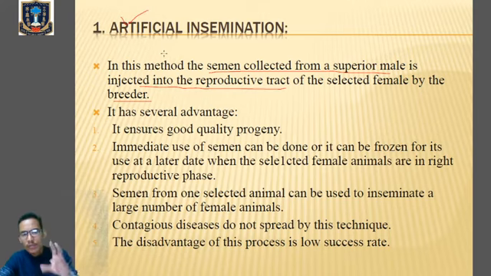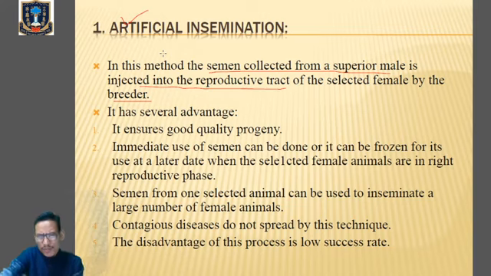So we first collect the semen from the superior male, and it is injected into the female reproductive tract by the breeder. That's what is called artificial insemination. Artificial insemination helps to overcome many problems of normal mating also. Clear? So let's talk about the advantages of artificial insemination.